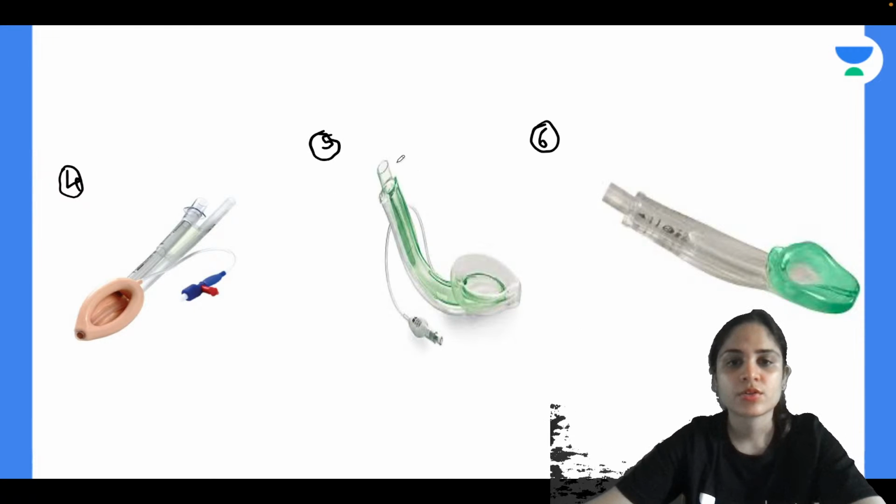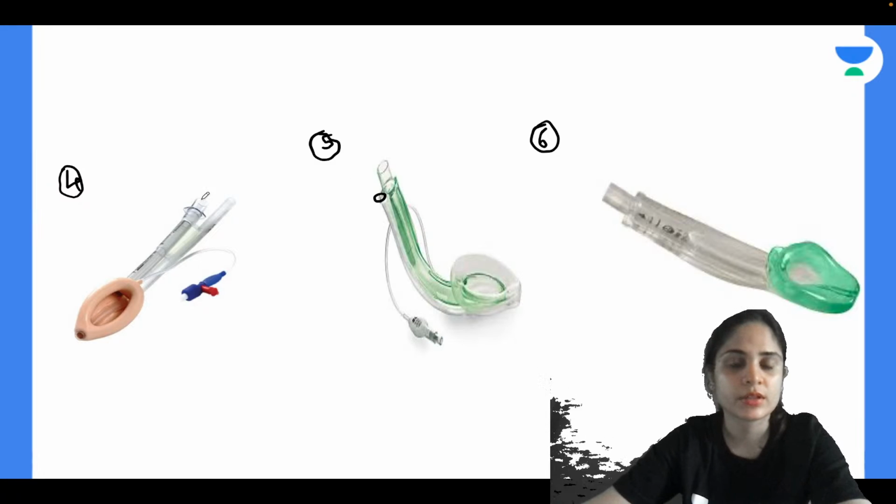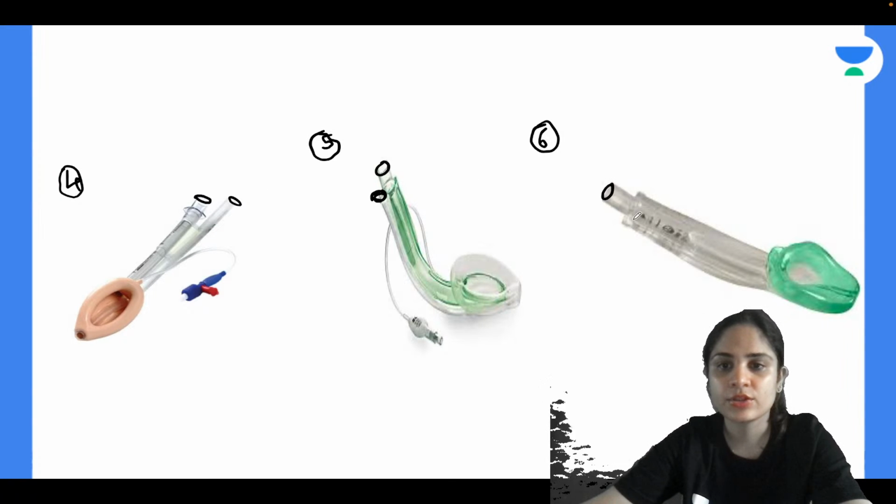Yes, very good. So 5 is a fully green LMA. Again, all these are second generation. So I'll show you the tubes. This is the airway tube, this is the gastric tube. Here this is the airway tube, big one, this is the gastric tube. Again, this is the airway tube and this is the gastric tube. So you have both the tubes over here.